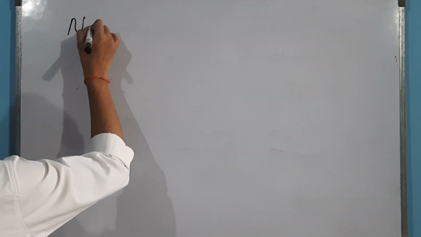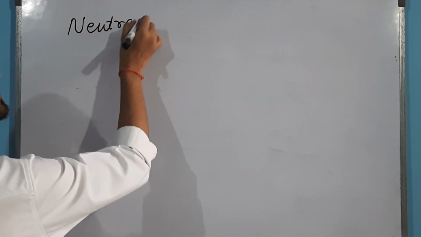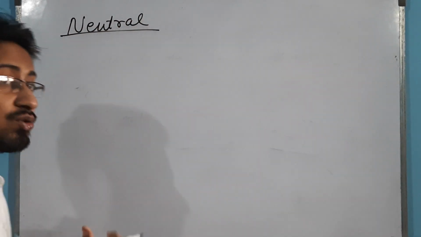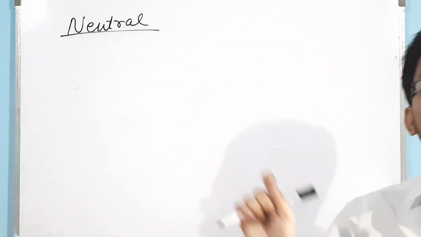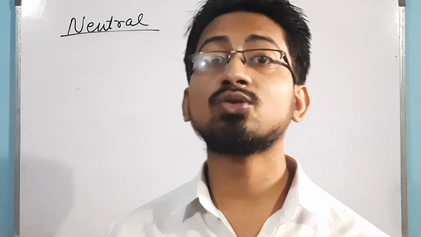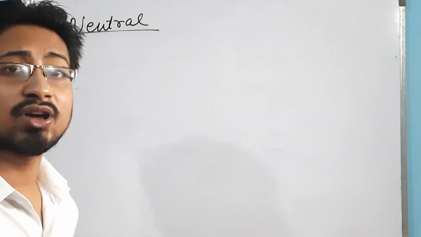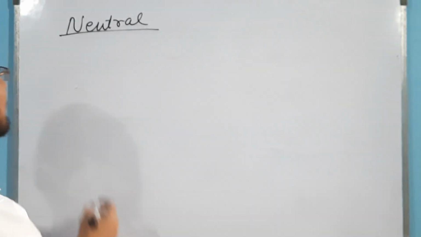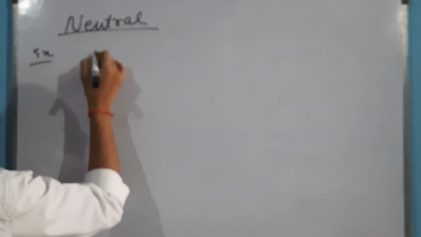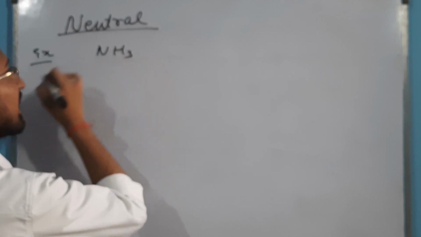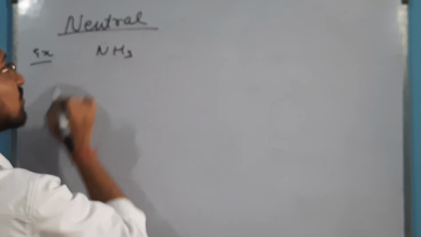One is the neutral ligands. Neutral ligands are all those monodentate ligands that do not contain any charge and donate only 1 pair of electrons to the central metal ion. Some of the very famous examples are, first, ammine, NH3. It has a pair of electrons.